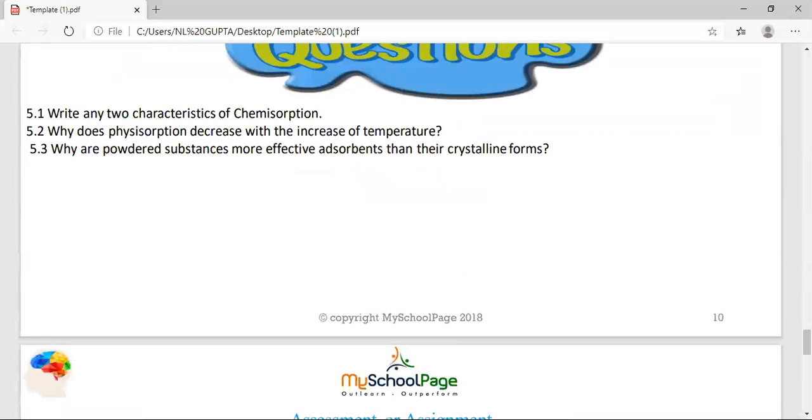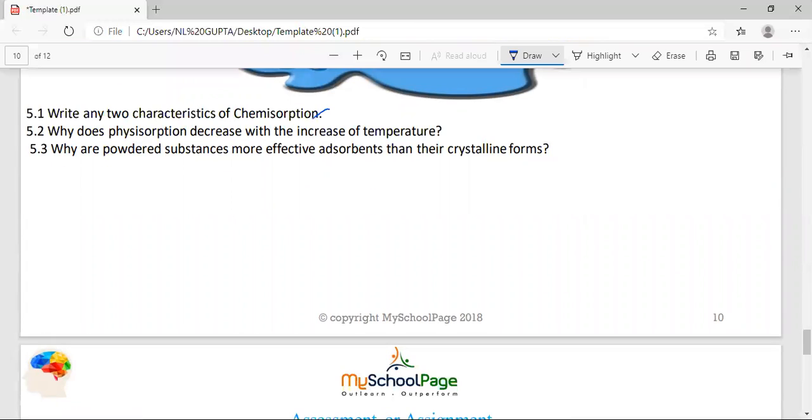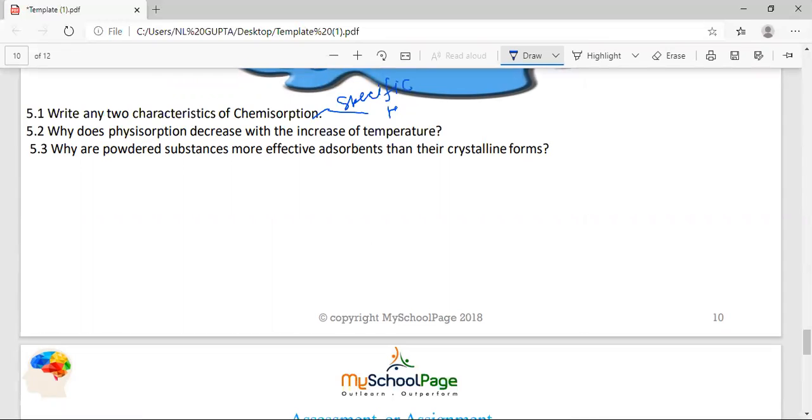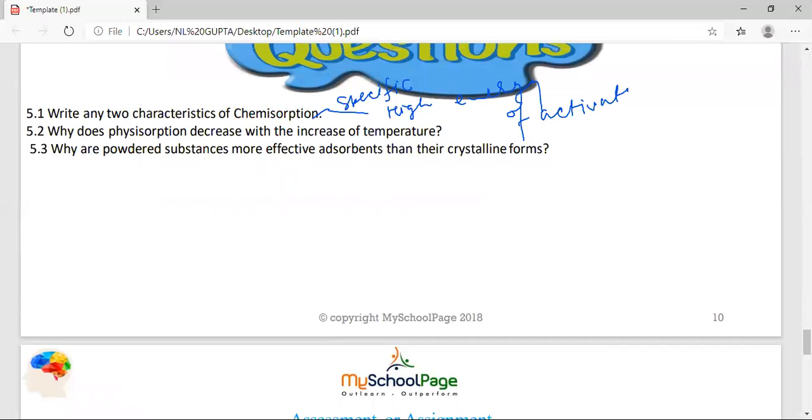Write two characteristics of chemisorption. Chemisorption is highly specific in nature. It has a high energy of activation. High energy of activation is required for the formation of the bond.